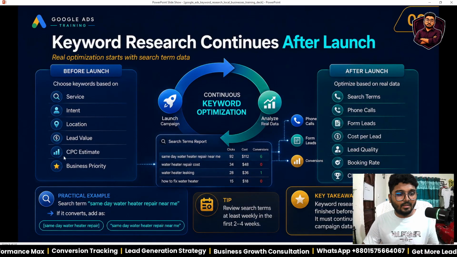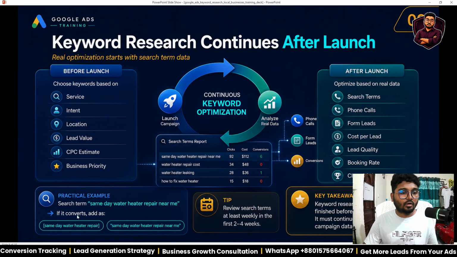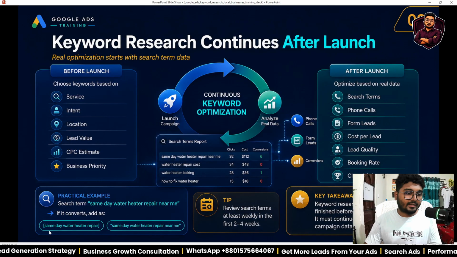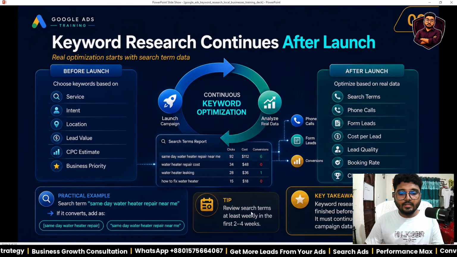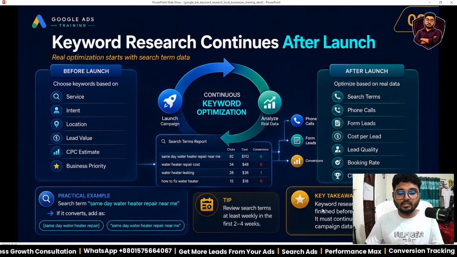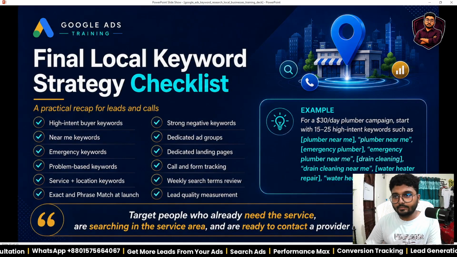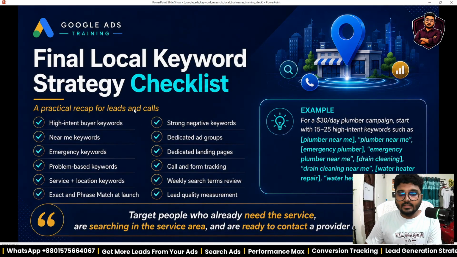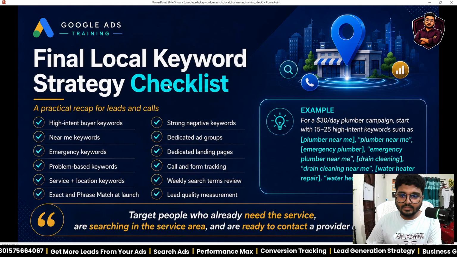Okay. Practical example: search term, same day water heater repair near me. If it converts, add it as exact match or phrase match. So tip: review search terms at least weekly in the first 2 to 4 weeks. Key takeaway: keyword research is not finished at launch. It must continue. Okay. So in that 10th slide, I am just showing the final local keyword strategy checklist.